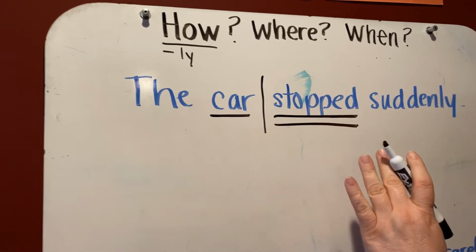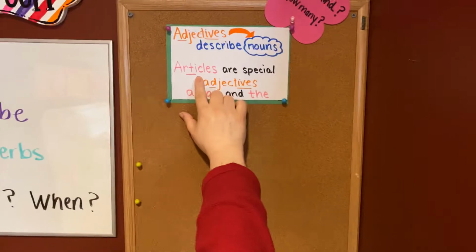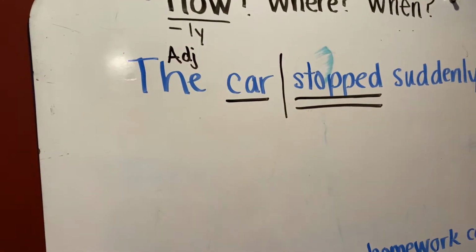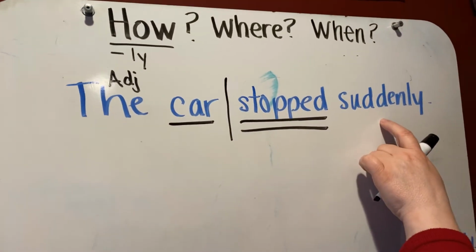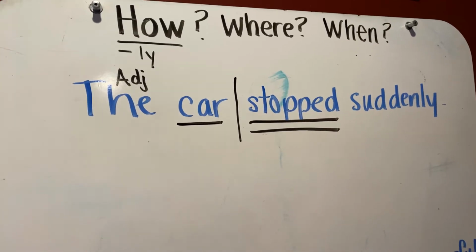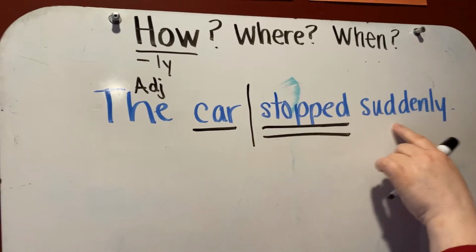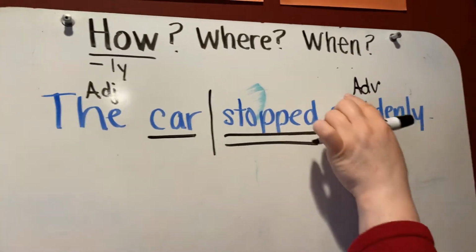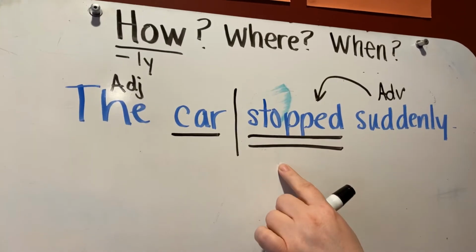Now let's stop there because this is a word that we know. The word the is an article. An article is a special adjective describing a noun. So we can label this as an adjective, ADJ, nice and neat there because you'll know why in just a second. The car stopped. Now we've got this word suddenly. Let's see if this is an adverb. Let's ask our questions. The car stopped how? The car stopped suddenly. So this is an adverb. This adverb is describing how the car stopped.